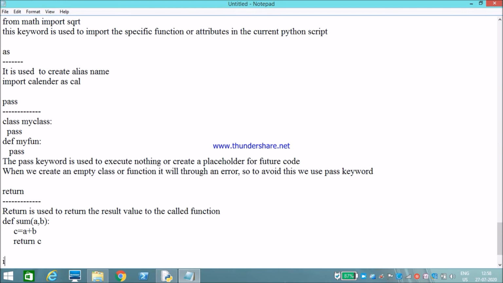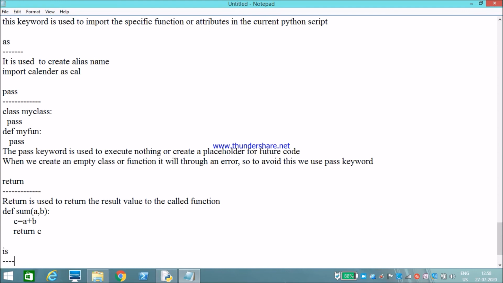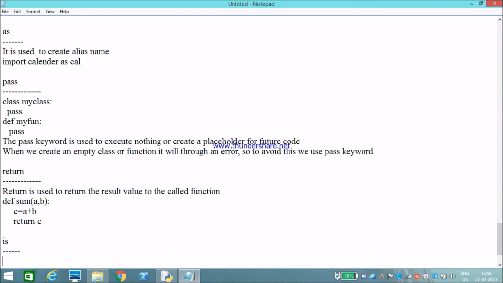Next keyword is is. The is keyword is used to check whether two variables are referring to the same object or not. We can also check this with id. There is a function called id, right?